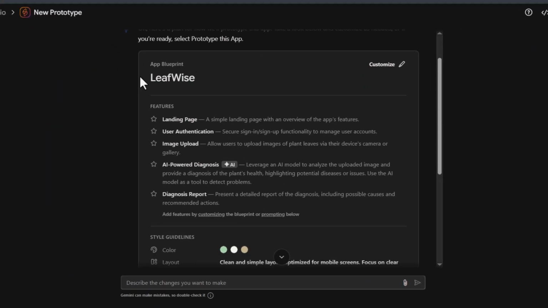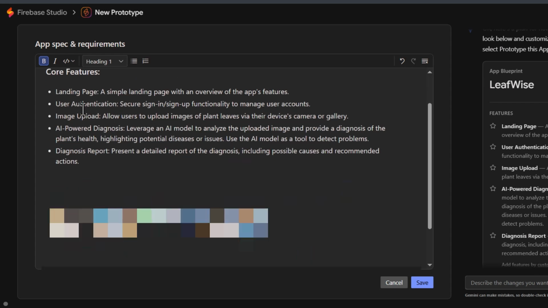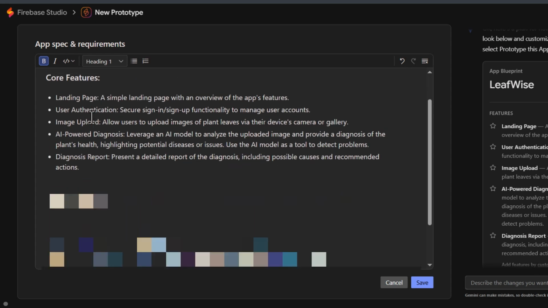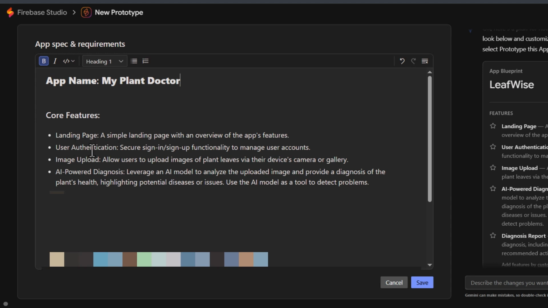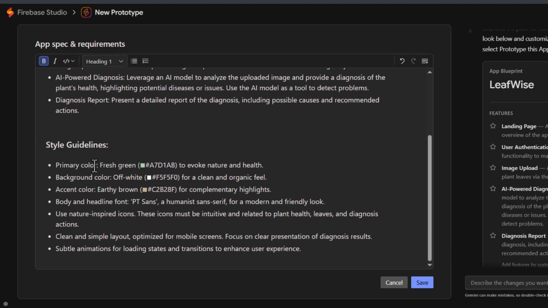After brainstorming, it provides us with a sample name for this application. But here, I'll change the name and provide the name we intended to use, which is My Plant Doctor. And here we can see more details about what it intends to build from here on: a landing page, user authentication, image upload, AI-powered diagnosis report. And now this is about the styling. The colors it will use for the primary color, background, accent, and all the necessary elements for the user interface. And here we can click save for it to proceed with the next step.